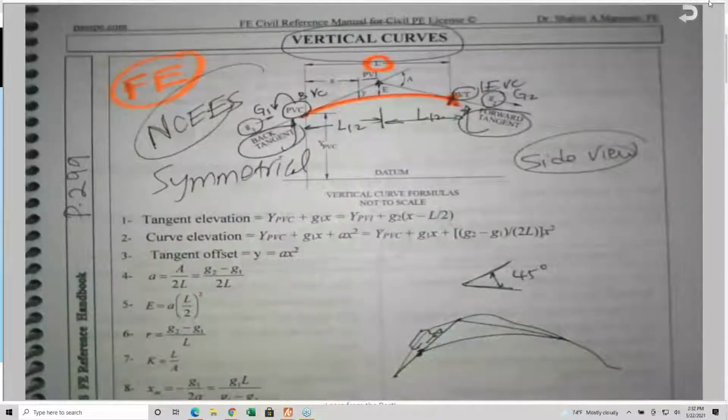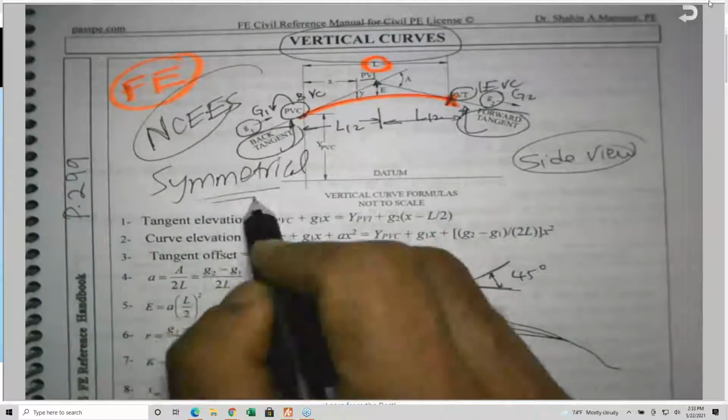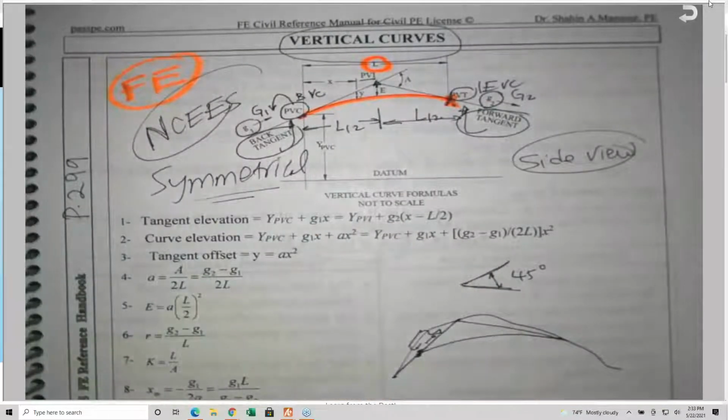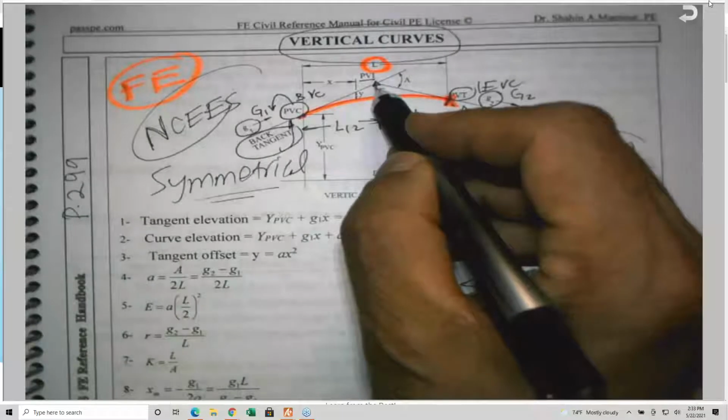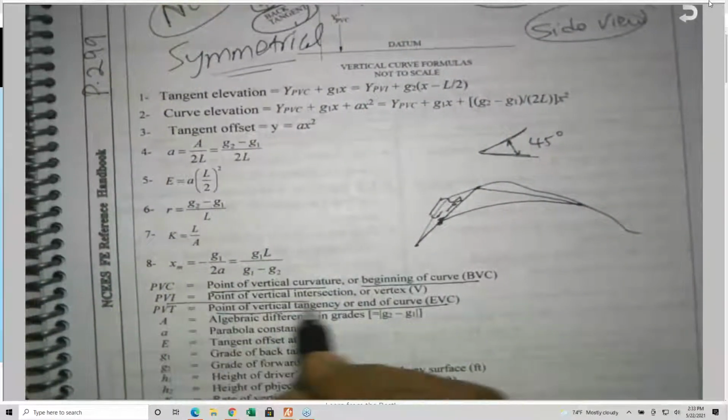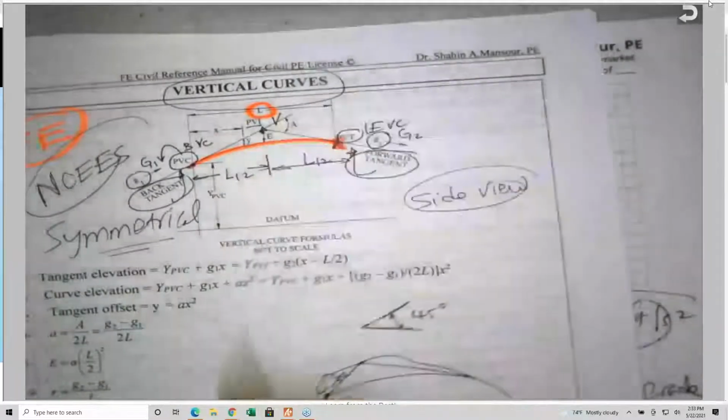G1 and G2 are not necessarily the same. But in order to say that this is a symmetrical vertical curve, the BVI, the point of vertical intersection, sometimes we call it the vertex, V. Some books call it V. L is the length.